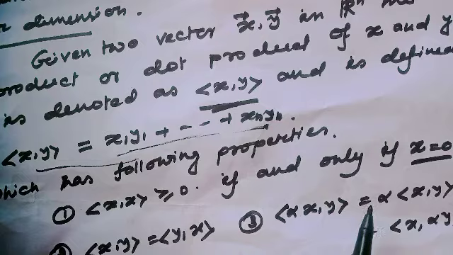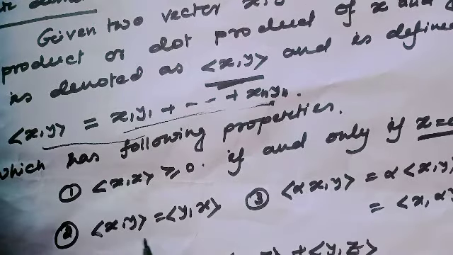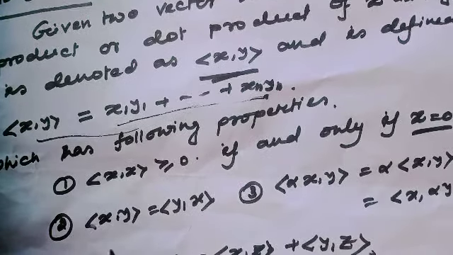Are you getting it? Okay. The next property is the commutative property. The inner product of x with y is always equal to the inner product of y with x. This is the second property.